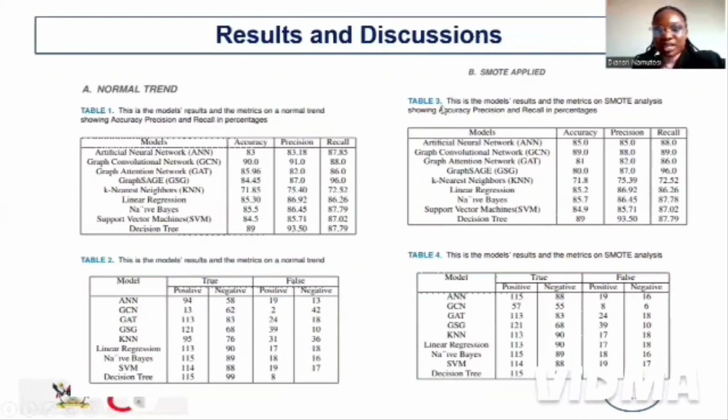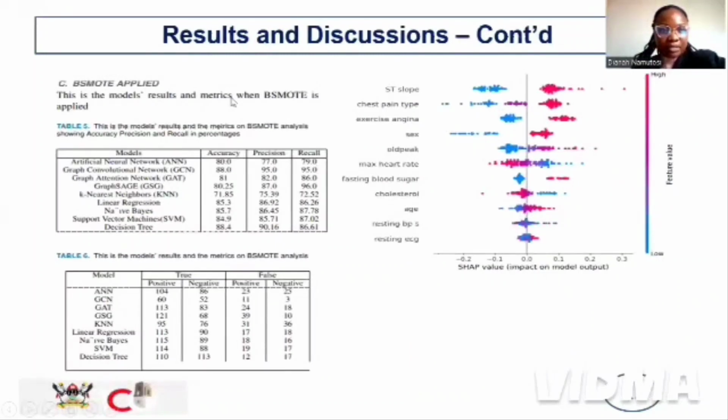This was for the normal training, and this one on the right is for when we applied SMOTE, but we found that it wasn't giving much difference. It was either giving the same accuracies as the normal, and in some cases, for example, when you see GAT, it had 85, but on applying SMOTE, we got 80. We have also GraphSage, which is the same, and we also applied BorderlineSMOTE, and these are the results we got.